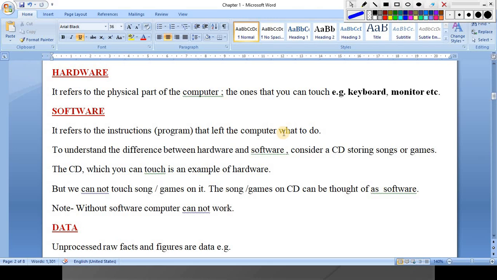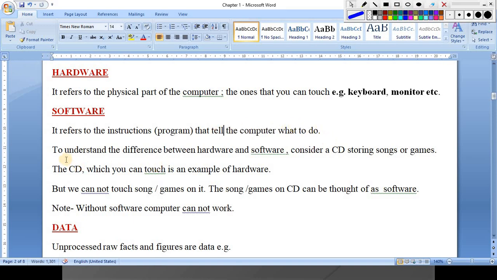That means if a program is installed in your computer or mobile, then only will it be able to work. These are the instructions which tell the computer what to do.